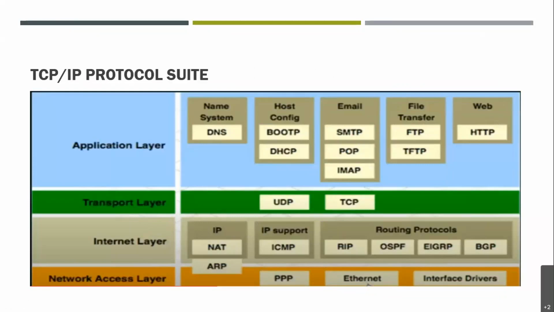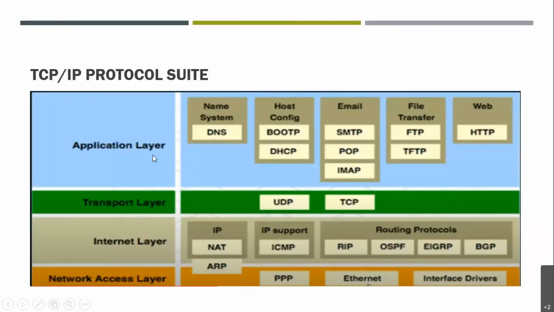In the next part, you would see the protocols that work in the network access layer. On the internet layer, we have IP with NAT, and IP supported by ICMP, that is Internet Control Message Protocol. Then routing protocols work for routing of the data packets to the destination. Then on the transport layer, we have UDP and TCP working together, right?